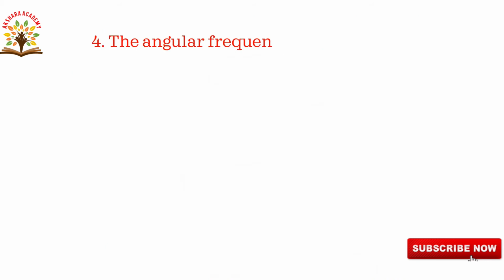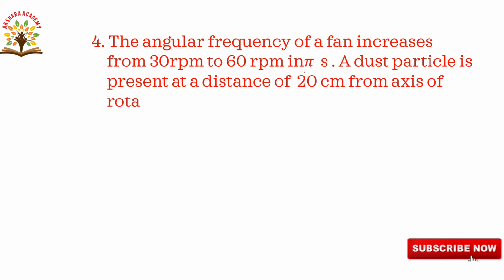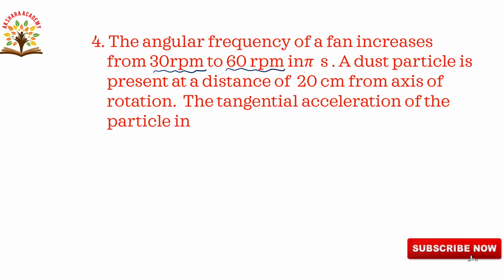Fourth one. The angular frequency of a fan increases from 30 rpm to 60 rpm in pi seconds. RPM is rotations per minute, 30 to 60, given in pi seconds. A dust particle is present at a distance of 20 centimeters from the axis of rotation. The tangential acceleration of the particle in pi seconds is, here we have to calculate the tangential acceleration. Let us go to the solution.